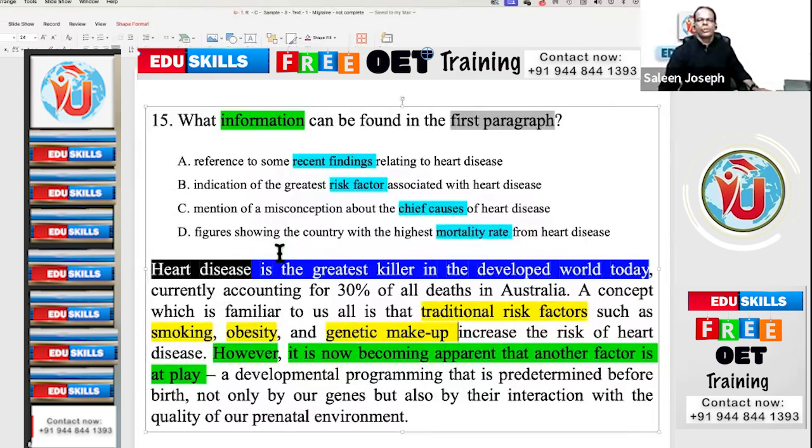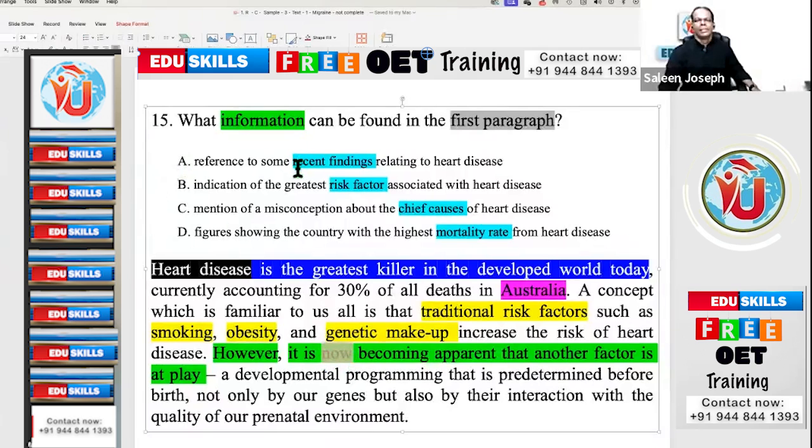Figures showing the country with the highest mortality rate from heart disease. It shows one country, but does it speak anything about highest? Does it compare with anything? No, they don't compare at all. Only one country is mentioned, so you can't say highest. It's 30%. So ultimately, what is the answer? Option A.